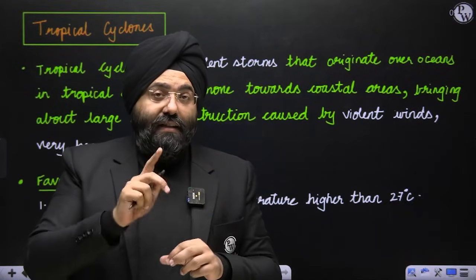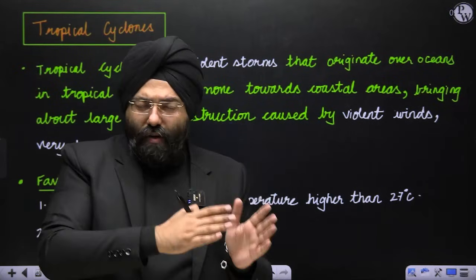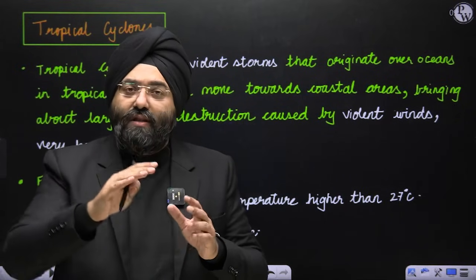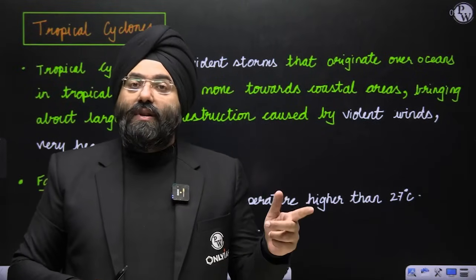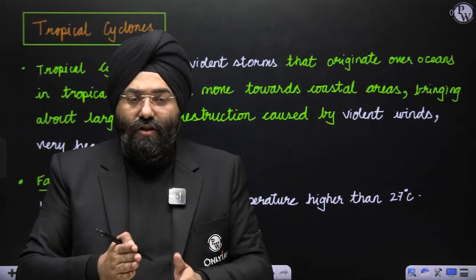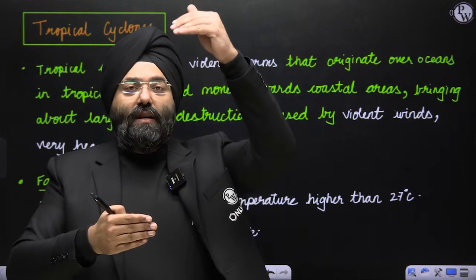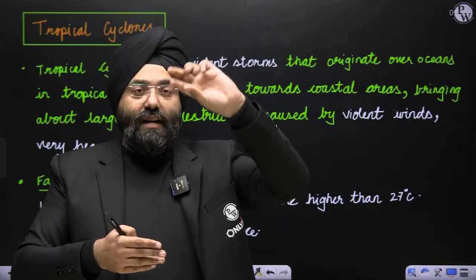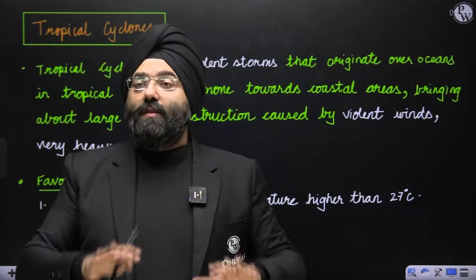That is why tropical cyclones are formed only over water bodies, oceans or seas. The moment they come across the coast, they might cause a lot of destruction, but as they enter the coast, their supply of water ends, so the tropical cyclone also finishes. Unlike the temperate cyclone, which is based on frontogenesis, this is based on water as a means of energy. When water is heated, it rises as vapors and cools, and the latent heat, the hidden heat, is released, which again drives the convective cycle. This can only take place if the water supply is there. If it is not there, it will end.